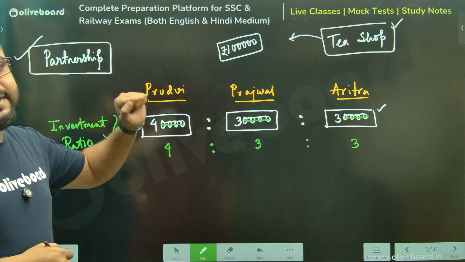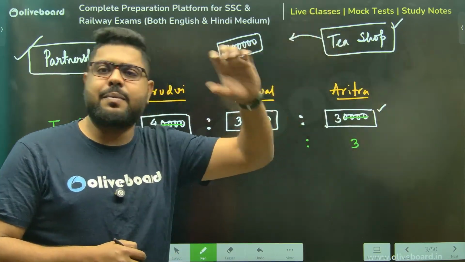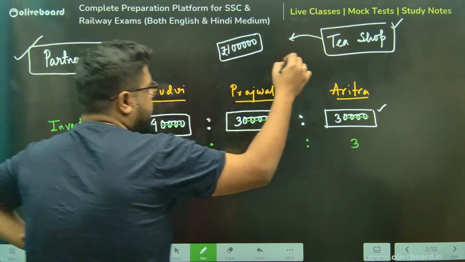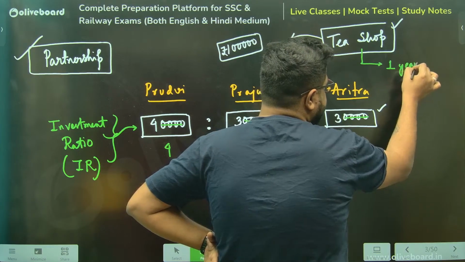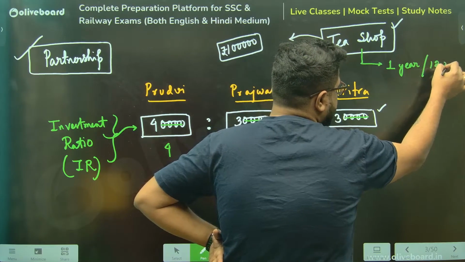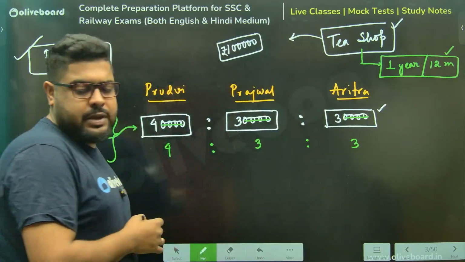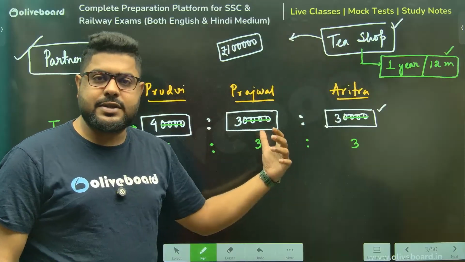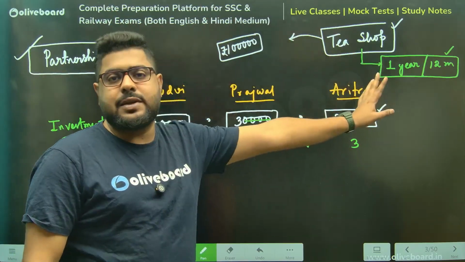Now please understand, if all three of us are there for the same time, meaning if let's say we have run this shop for 1 year, or 12 months. Prithvi, Prajwal, and me, all three of us were there from the beginning till the very end of 12 months.